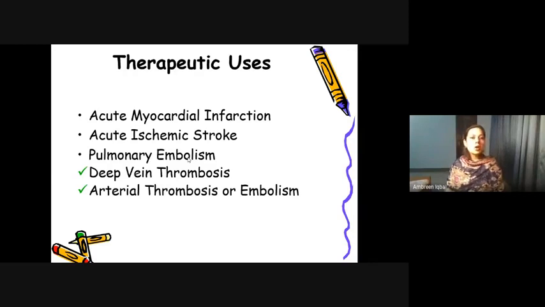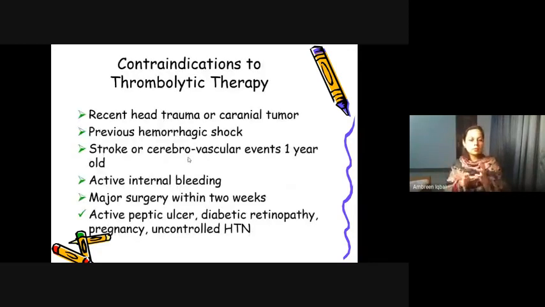The last one is the contraindications of thrombolytic therapy, meaning the conditions in which they are contraindicated. They are contraindicated in patients who have recent head trauma and cranial trauma, because we do not want to promote bleeding. Previous hemorrhagic shock, we don't use these thrombolytics either. Stroke or cerebrovascular event within 1 year. Active internal bleeding, and major surgery within 2 weeks, because the coagulation is already undergoing and we don't want to inhibit the plug formation.